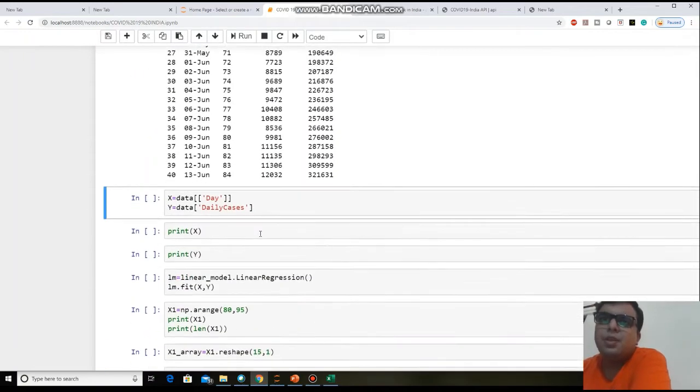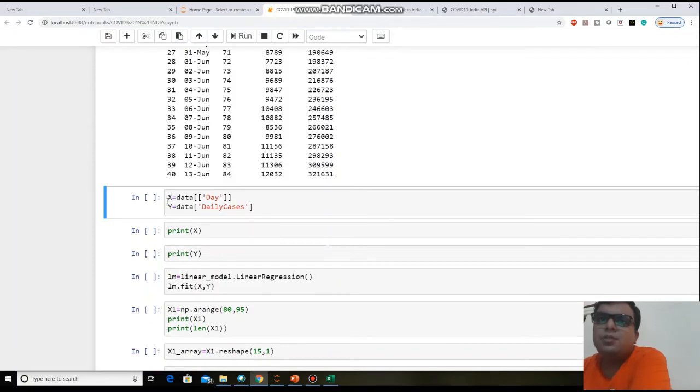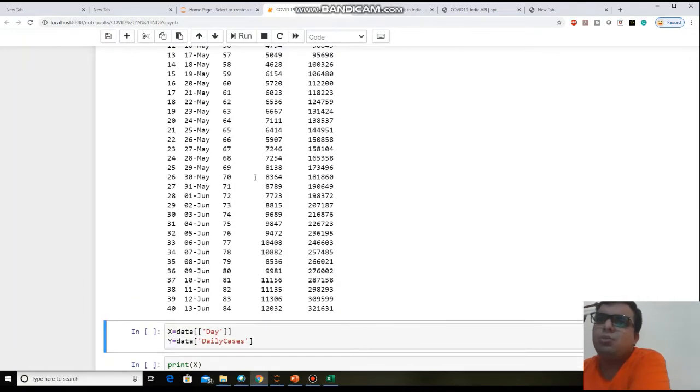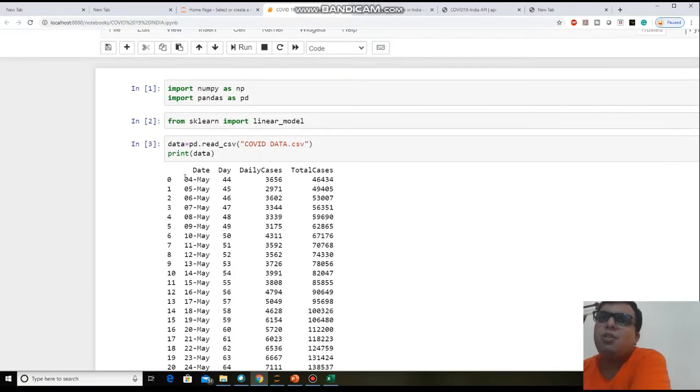So select here. This is the capital X variable data, and you are taking only the day, just a single parameter. That's why in the two-dimensional list you are giving just one parameter. If you want to take a second parameter also, you can do so by giving a comma here. But we generally do not take such kind of data in a machine learning model.